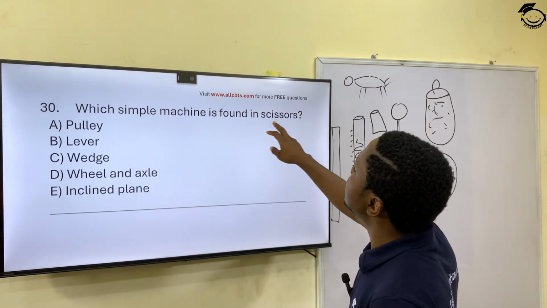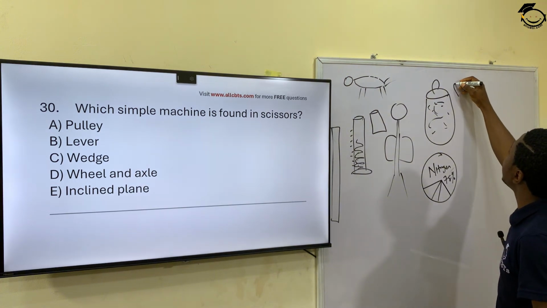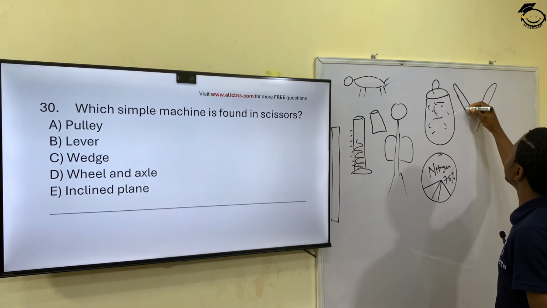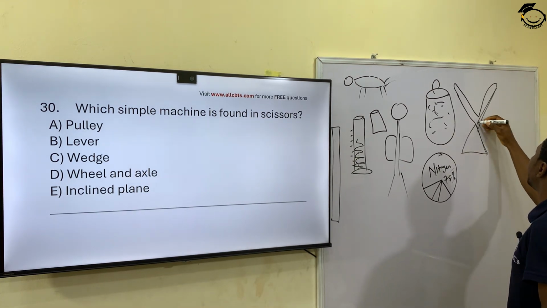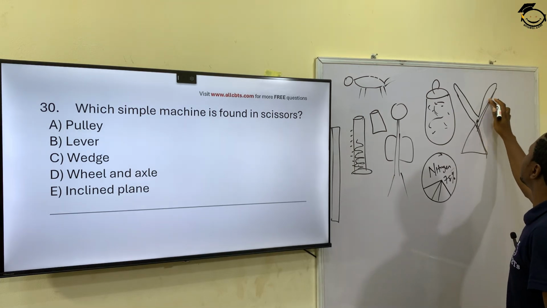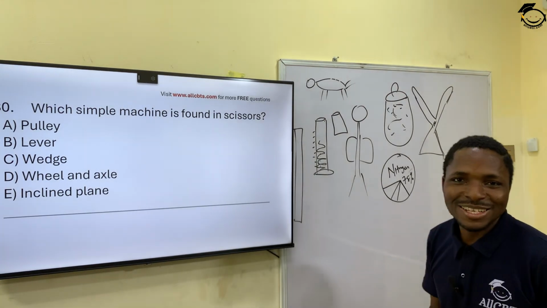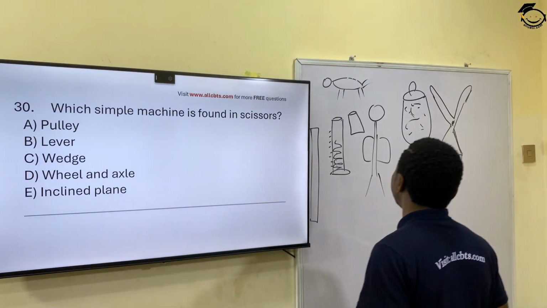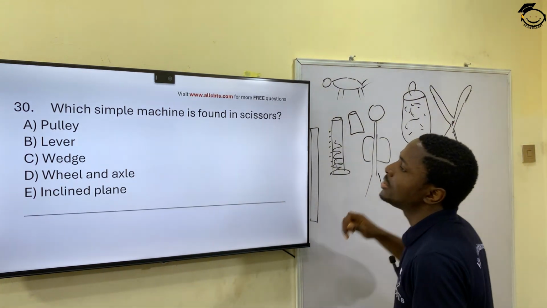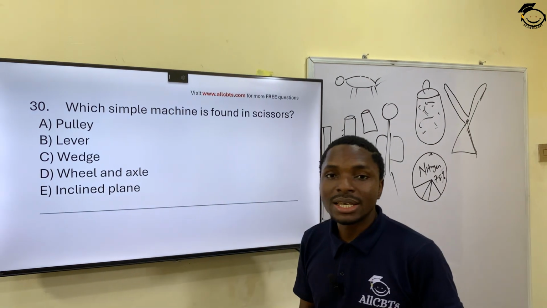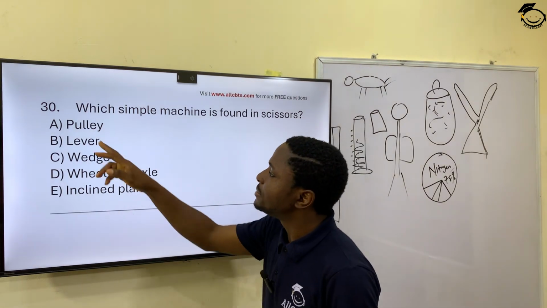Which simple machine is found in scissors? Now here is an example, the diagram of a scissors. Please don't mind my drawing. It doesn't look like scissors, but you get the idea. So this is the hand. So here is the lever. So the simple machine that is found in scissors is the lever, the connector to the two prongs. Okay, the lever.